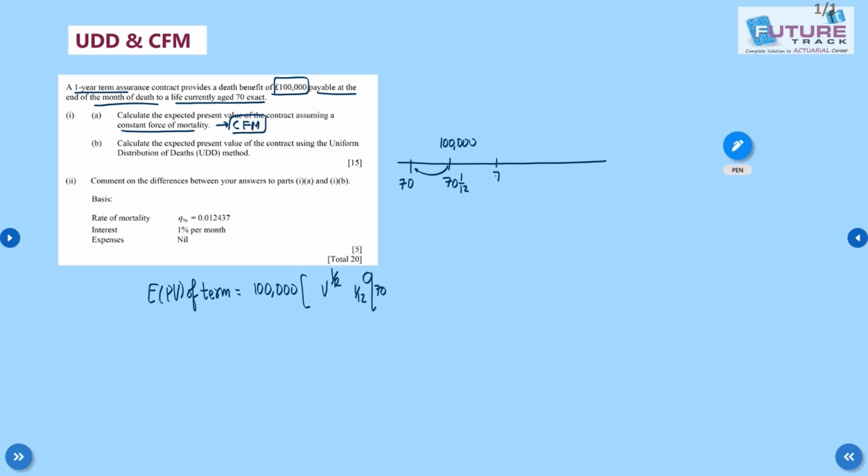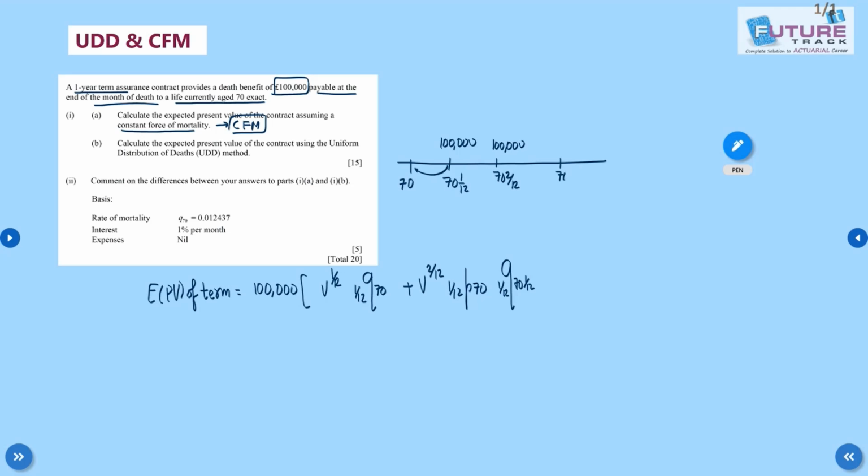Plus similarly, if the life dies within the second month, he will get 1 lakh at the end of the second month. So the benefit is v^(2/12) times (1/12)p70 times (1/12)q(70+1/12).